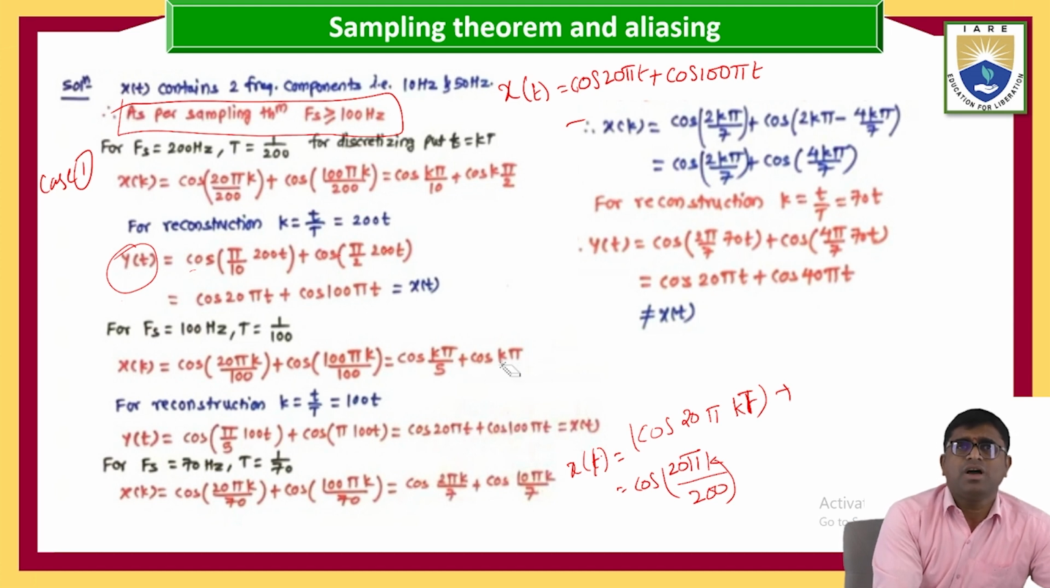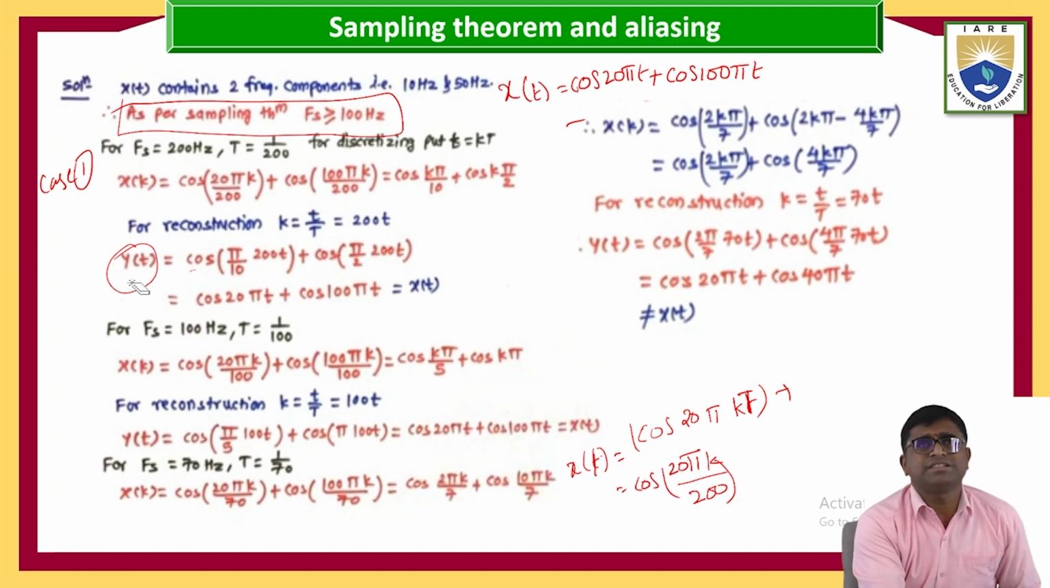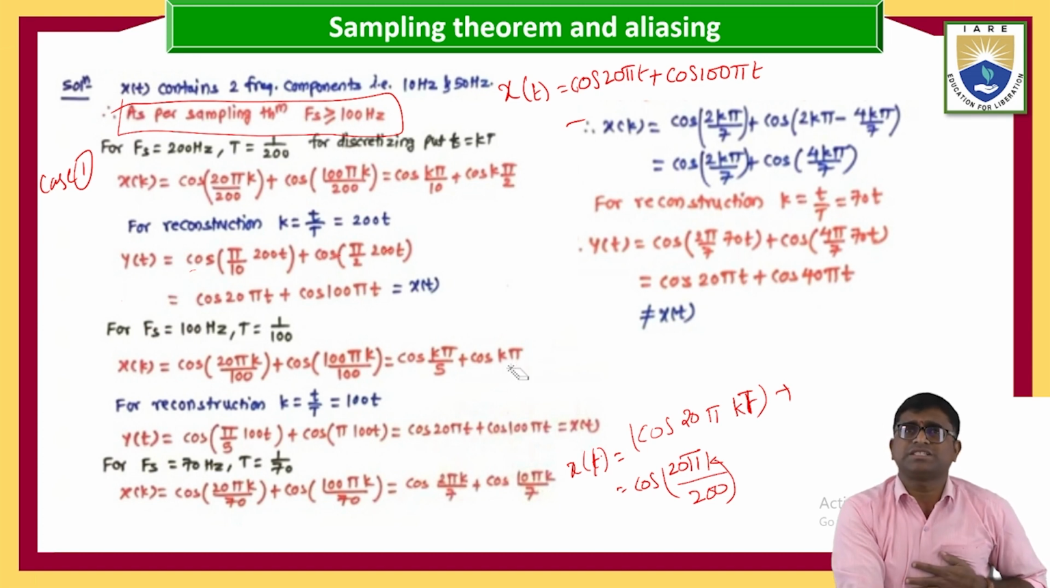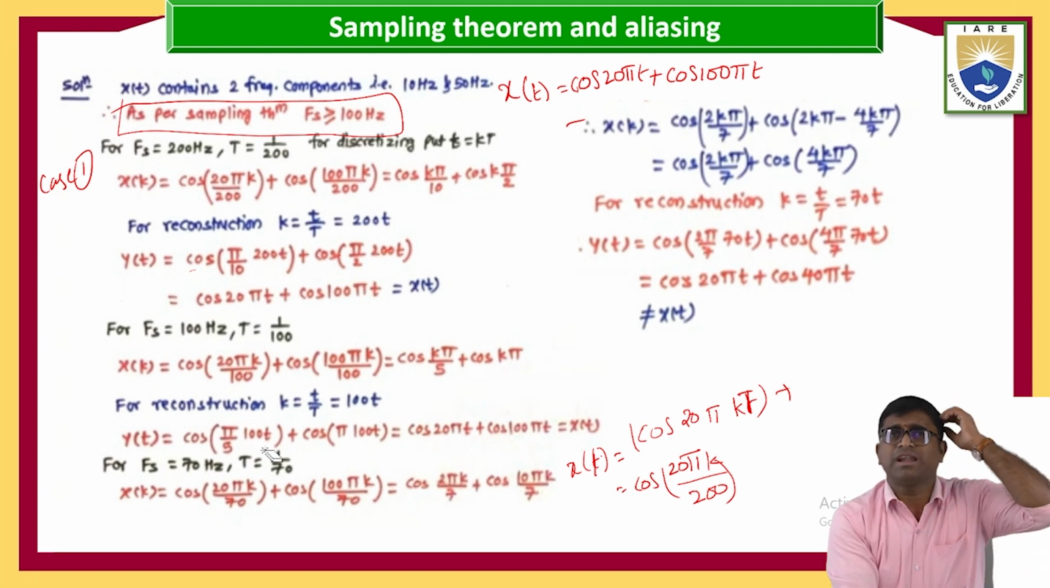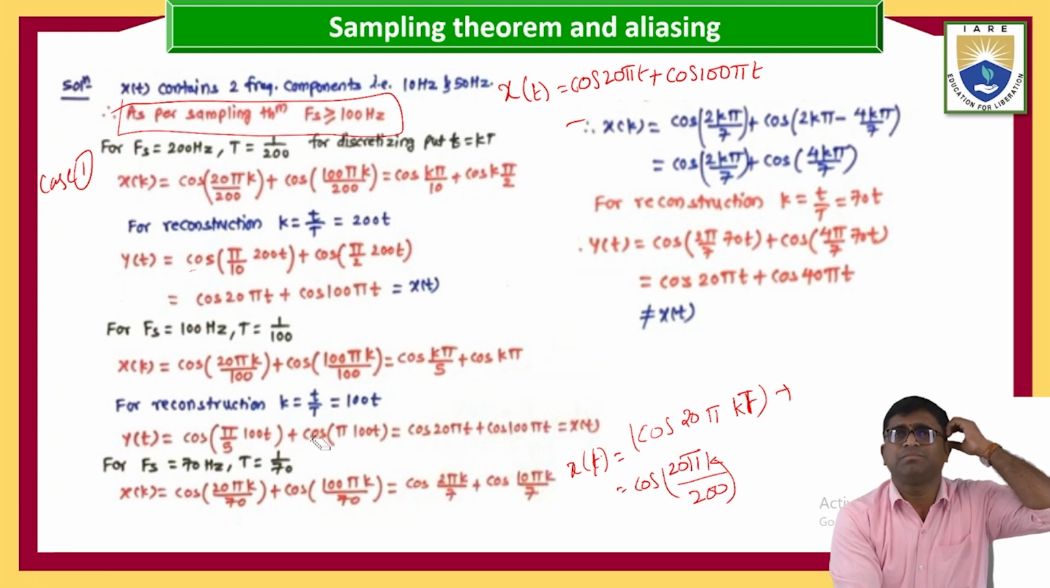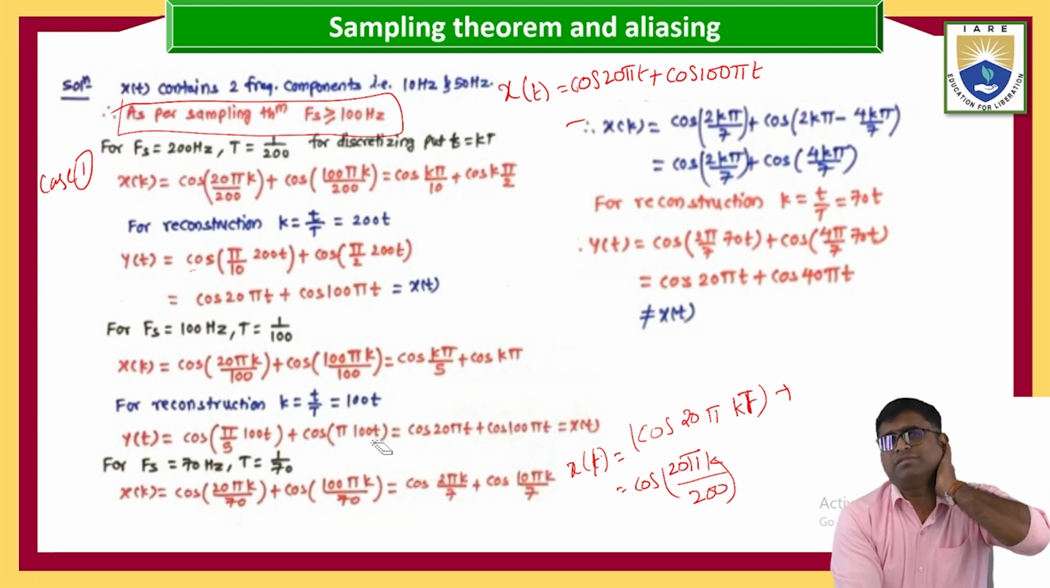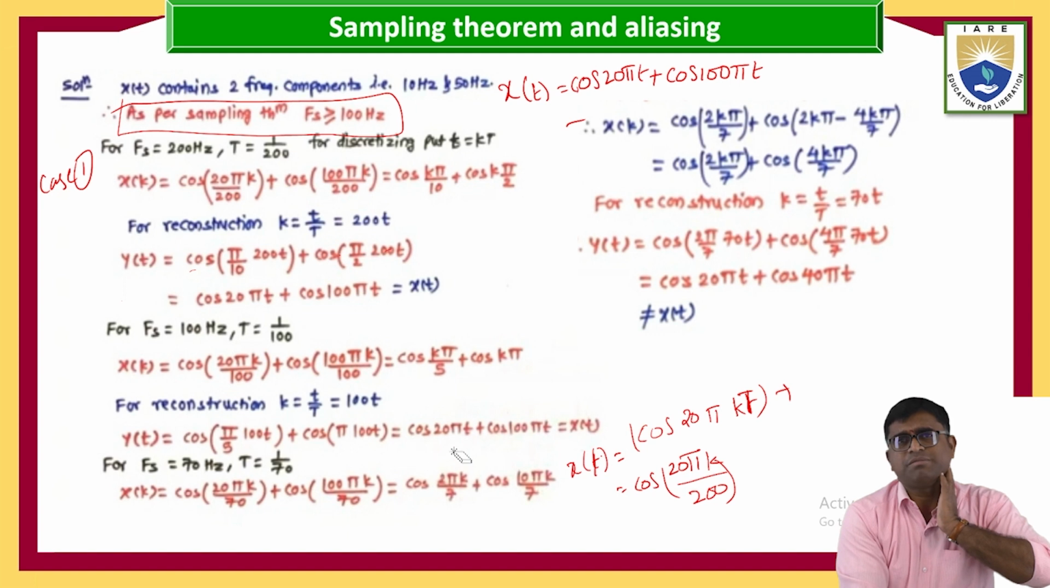Now the same process: reconstruct that one. This is your signal x of t. In case of the reconstruction, what is the k value? k equal to t by T, so that is 100 t. Substitute this into the k value. So what happened? It is coming to cos 20 pi t plus cos 100 pi t. It is equal to this one, no?